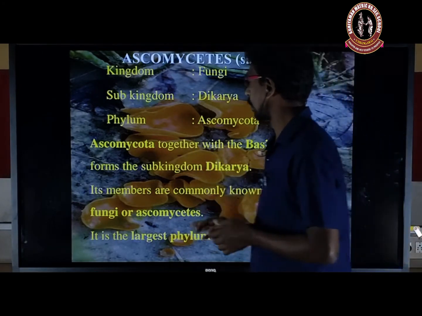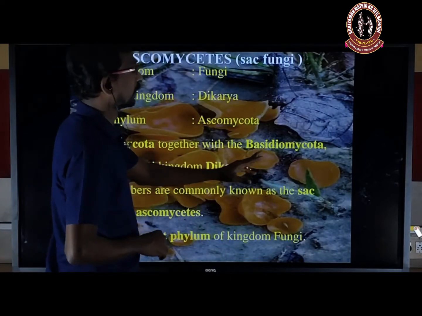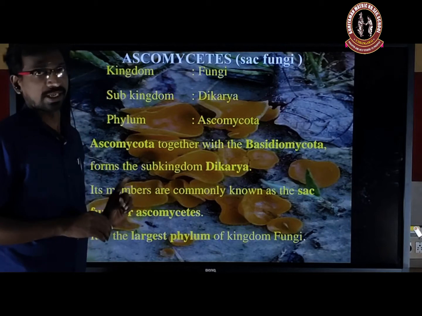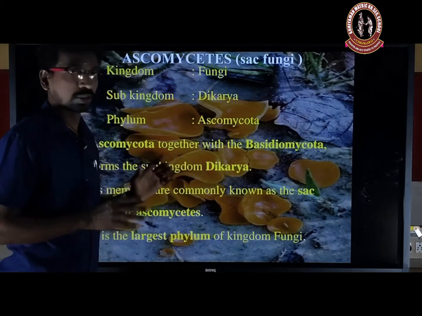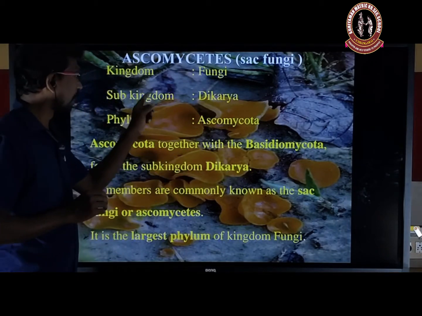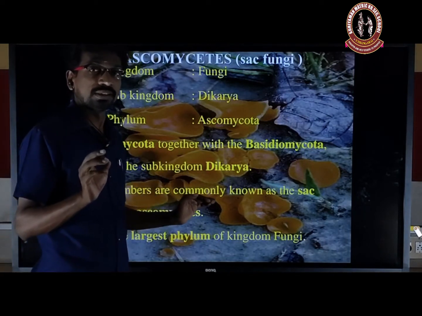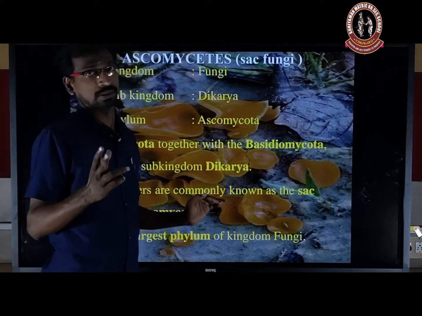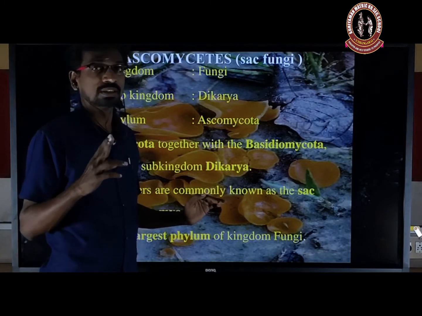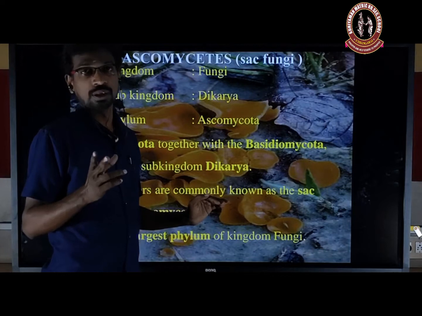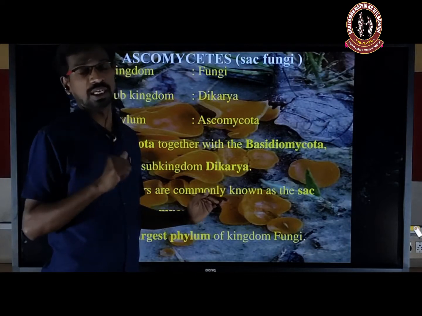The ascomycota together with the basidiomycota come under the subkingdom Dicaria. What is the Dicaria? The mycelium contains two nuclei. Each cell contains two nuclei, the dinuclear stage.